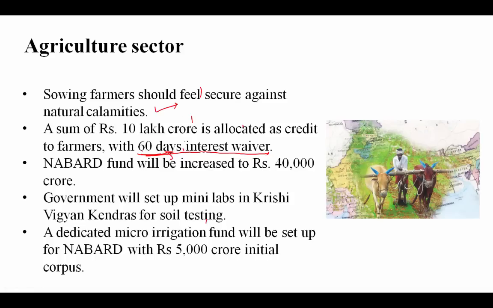Second, you need to remember that the sum of 10 lakh crore is allocated as credit to farmers. Okay, the sum of 10 lakh crore. These are the only two things that you need to remember from the agriculture sector.